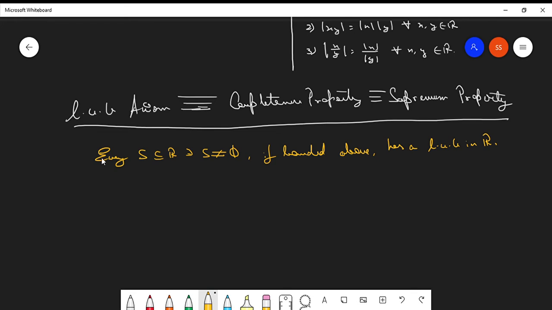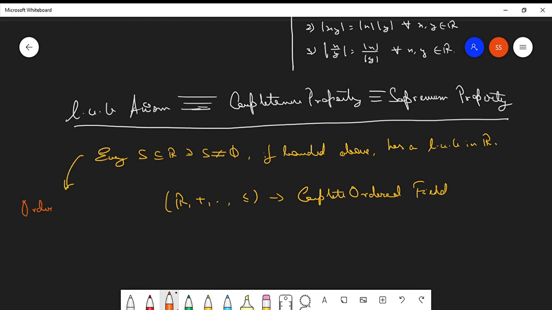As I told in the initial point of the lecture, this third property adds to the set of properties collectively called the complete ordered field, which leads to the real number system being called the complete ordered field. This point is also introduced with one more term, which is called the order completeness property. Clear? So R is said to be a complete ordered field. Is that clear?